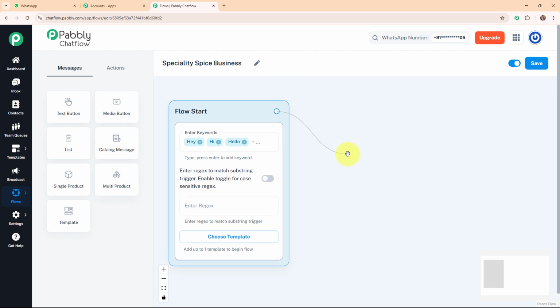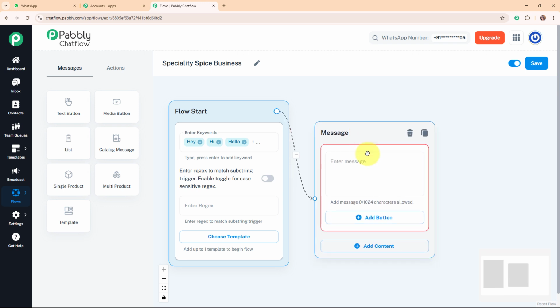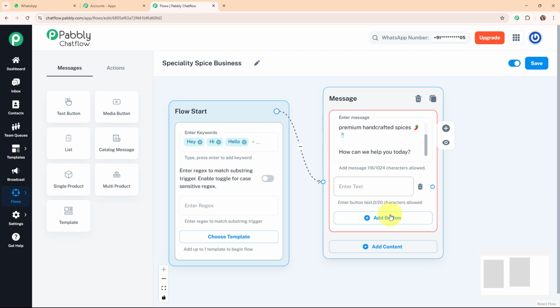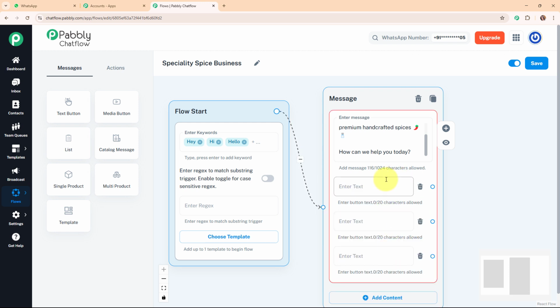Here, after setting up the trigger, I want to add the text box, and I want to send a hello or welcome text to my customers, such as: hi there, welcome to Spice Aura, your destination for premium handcrafted spice. How can we help you today? So this is the message, and then I'm going to add quick reply buttons to this message box with the text such as browse spices, gift packs and contact us.